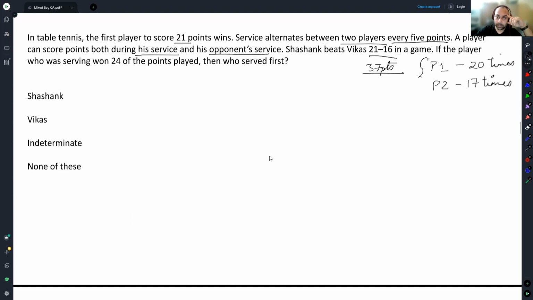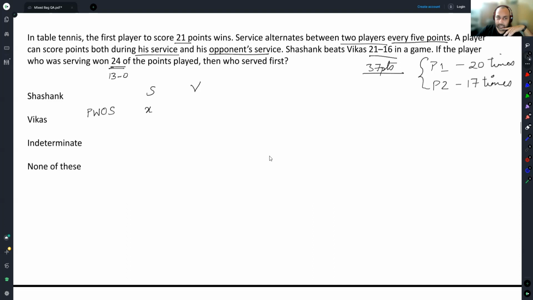This much we agree with, people. Player 1 would have served 20 times and player 2 would have served 17 times by now. When the game is ending, these many serves have taken place. If the player who was serving won 24 of the points played, then who served first? Let's say Shashank and Vikas. Points won on own serve is X. If 24 points were won by the player who was serving, then total were 37 points, so 13 points are won by the opponent.